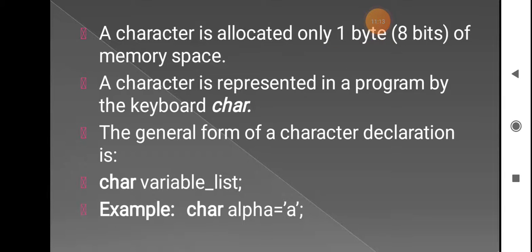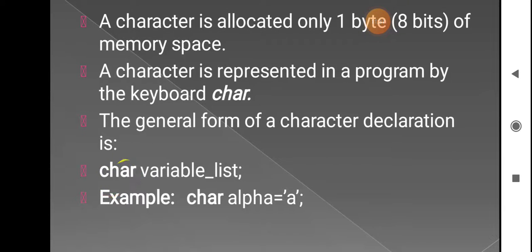A character is represented in the program using char. It is declared as char followed by the variable list. Here char is the data type, and the variable name is any variable name you want to give.